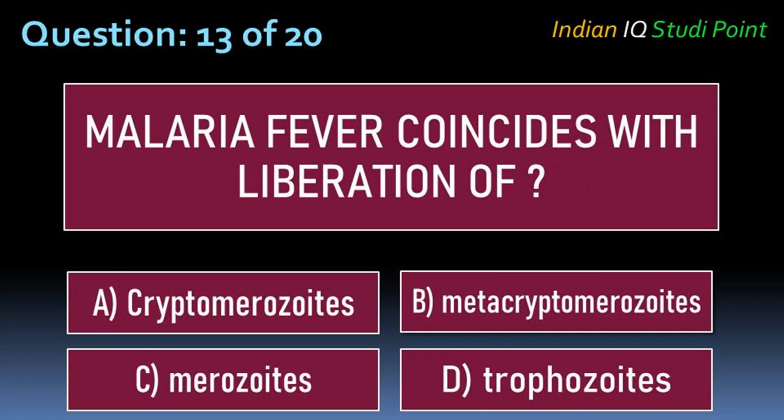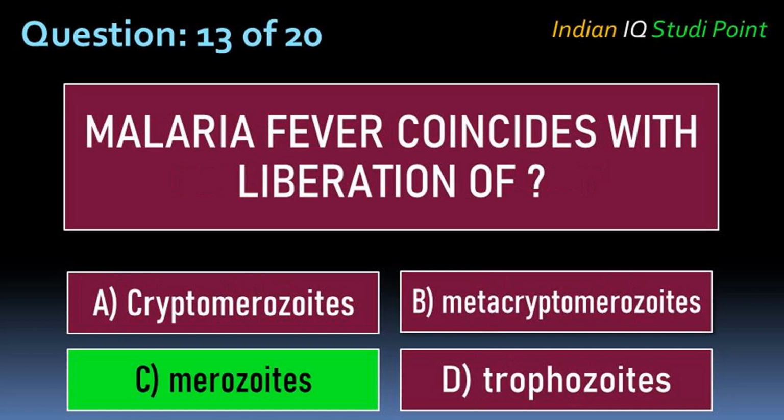Coming to the next question, malaria fever coincides with liberation of option A cryptomerozoites, B metacryptomerozoites, C merozoites, D trophozoites. And the correct answer is option C merozoites.